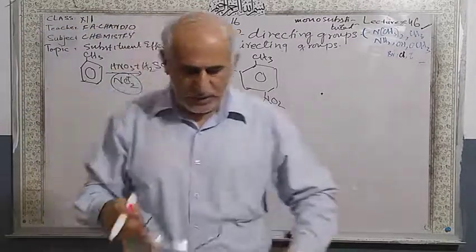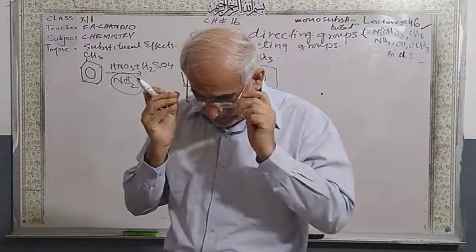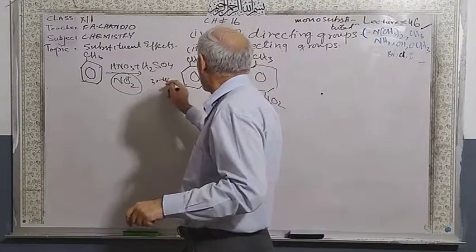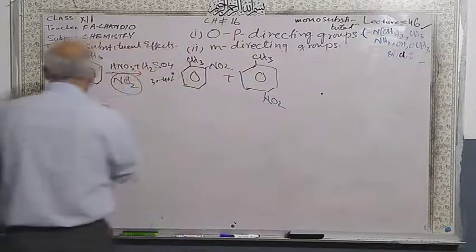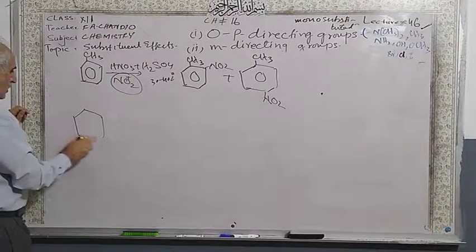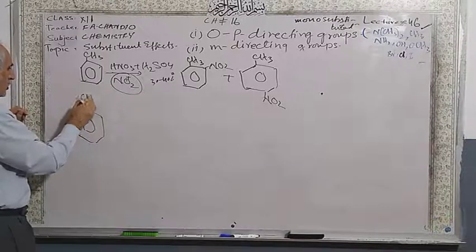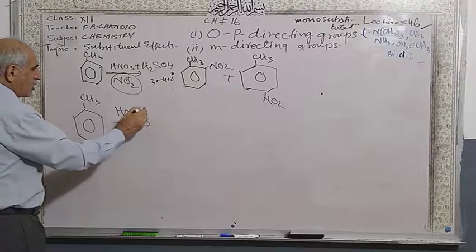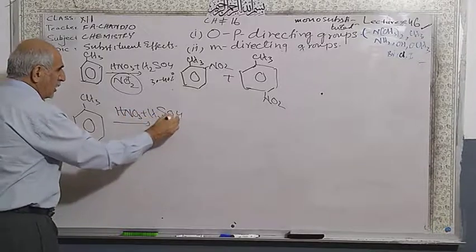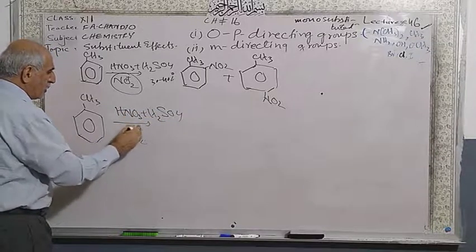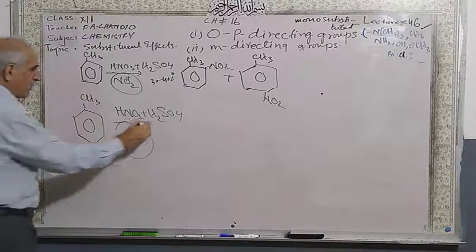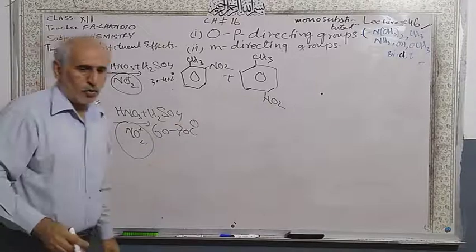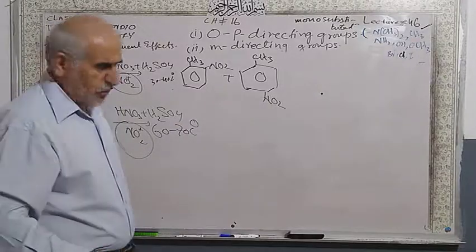And if you increase the temperature to about 60 to 70 degrees centigrade, this is about 30 to 40. With concentrated nitric acid and sulfuric acid, and the temperature enhanced to 60 to 70 degrees centigrade, you will get more products.